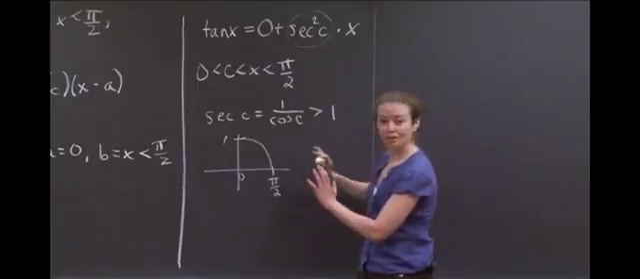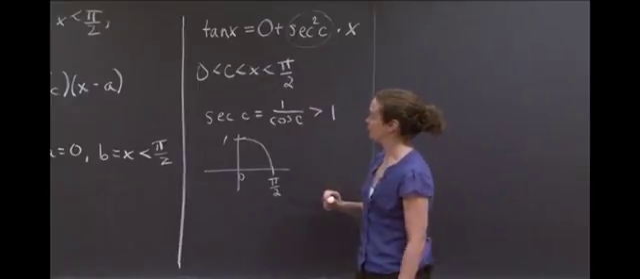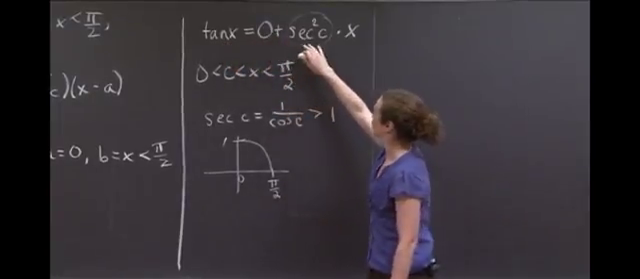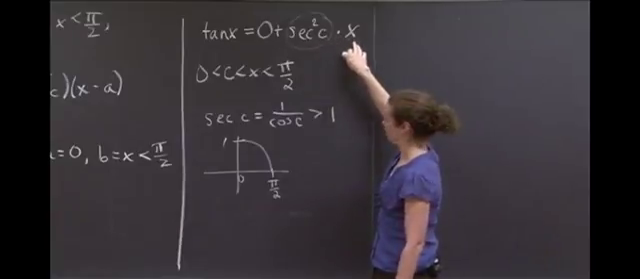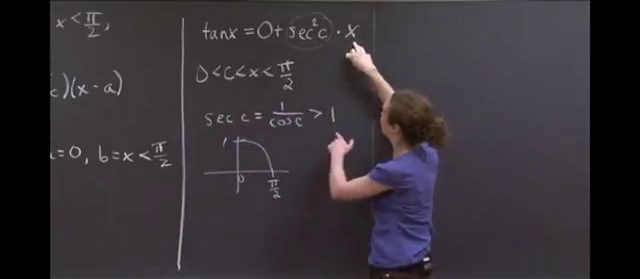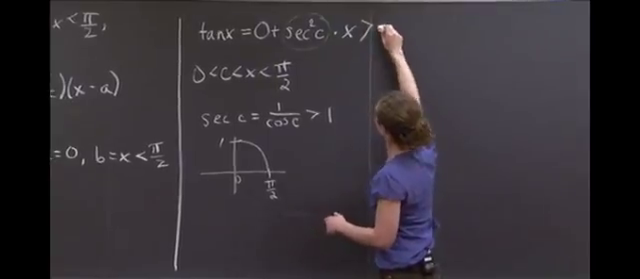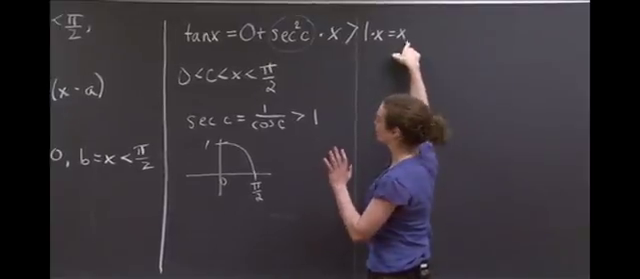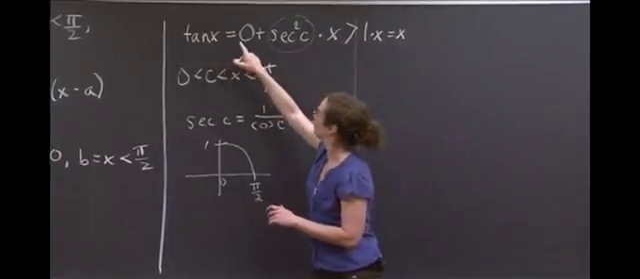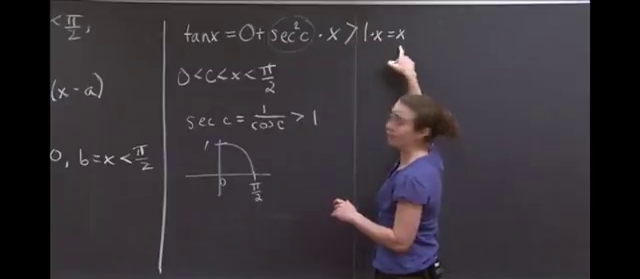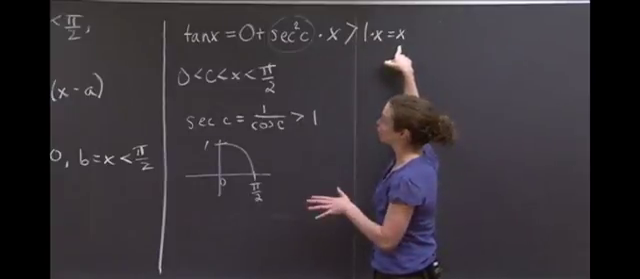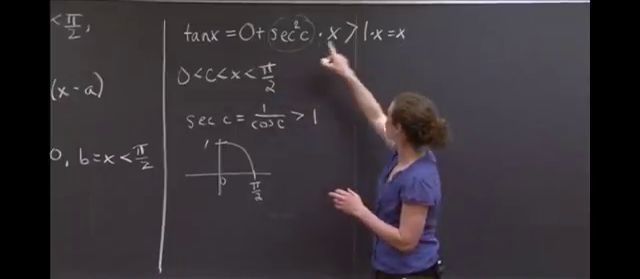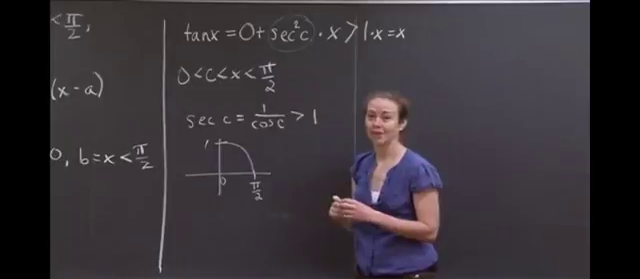And so now I have the information I need to come back and finish the problem. Again, we were looking at the expression: tangent x is equal to secant squared c times x. Well, now I know secant c is bigger than 1. So now I know this whole thing is bigger than 1 times x, which is just equal to x. So if you notice, on the left-hand side, we have tangent x equals something which is bigger than x. So we've just shown that for any value of x between 0 and pi over 2, tangent x is bigger than x. And I think we'll stop there.